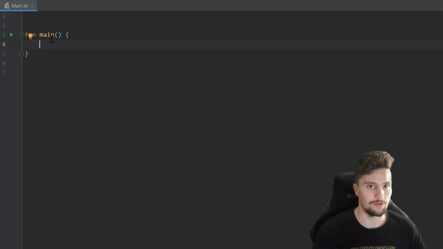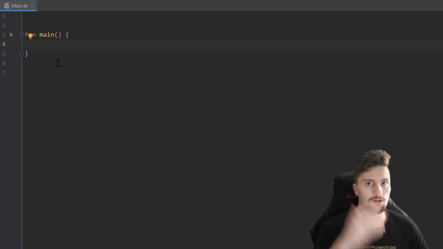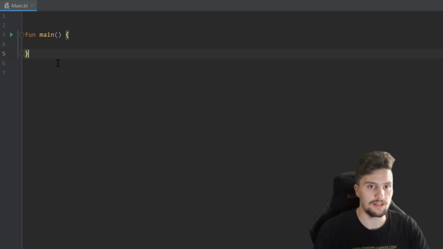So that is already a function that we created here, but we had to create that to specify an entry point for our program. But we can also create our very own functions that just do some stuff for us, and then we just need to call that function name once in our program to execute the whole code of our function. So let's, for example, create a function down here, and that is done outside of the main function,